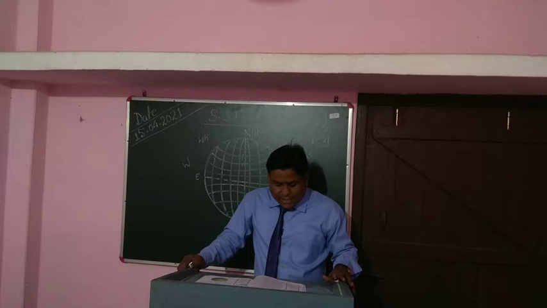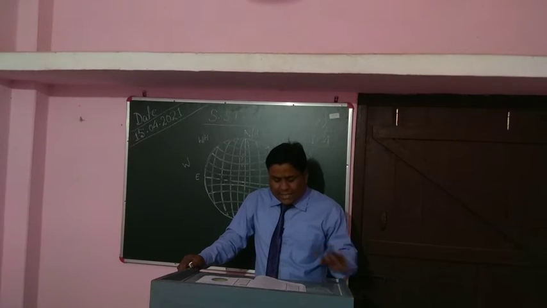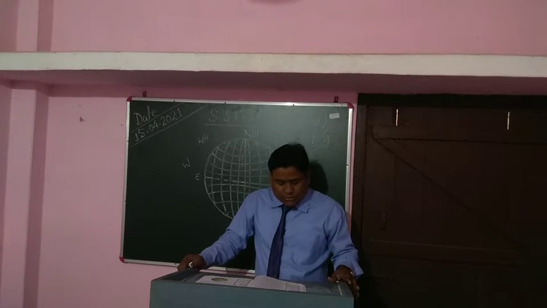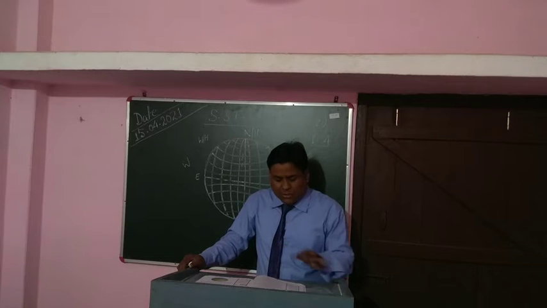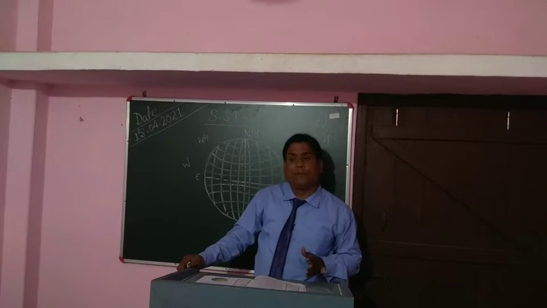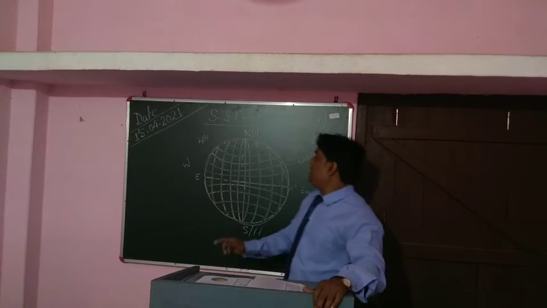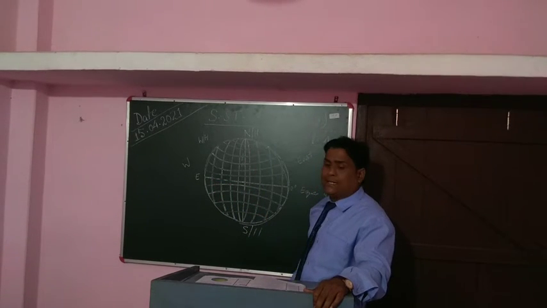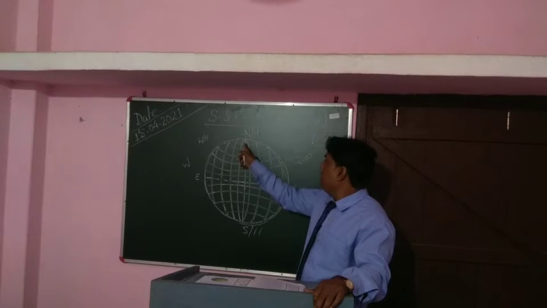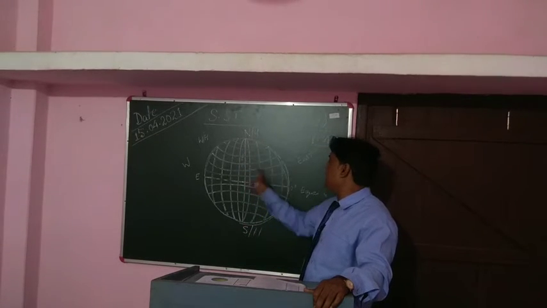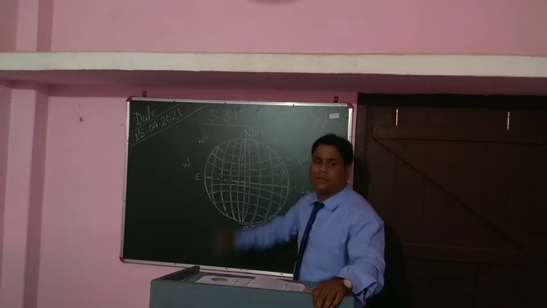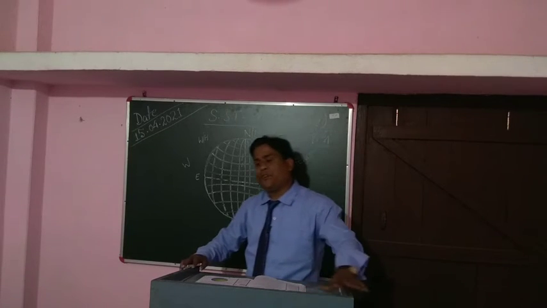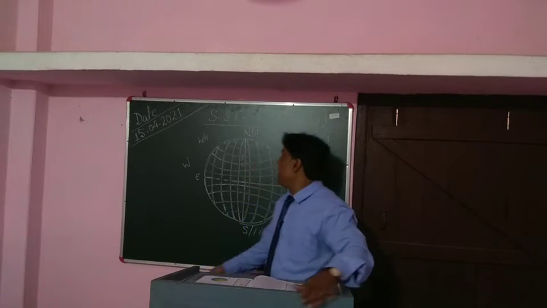The prime meridian and the 180 degree longitude together divide the earth into two hemispheres, eastern hemisphere and western hemisphere. As I had told you in the earlier video yesterday, these are northern hemisphere and southern hemisphere. Similarly, from the prime meridian, these are eastern hemisphere, these are western hemisphere. There are 4 hemispheres. We have to keep that in mind.